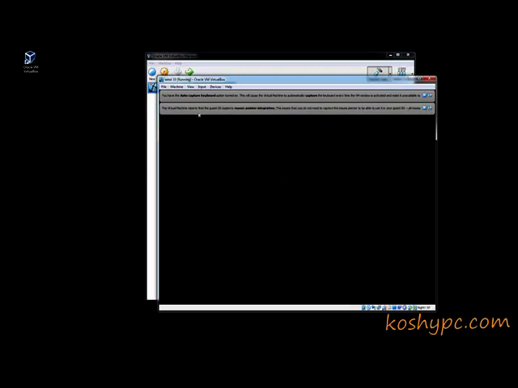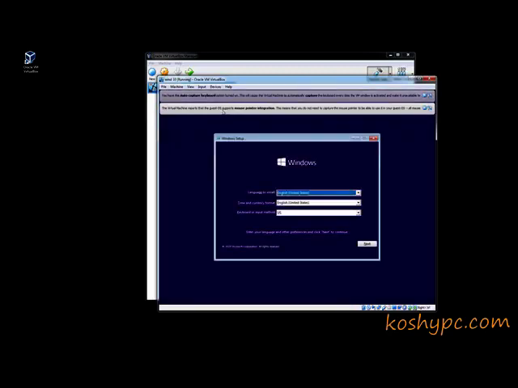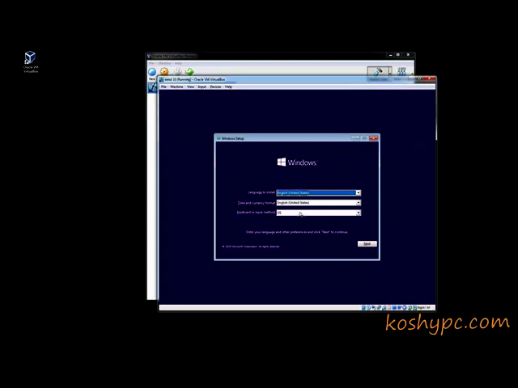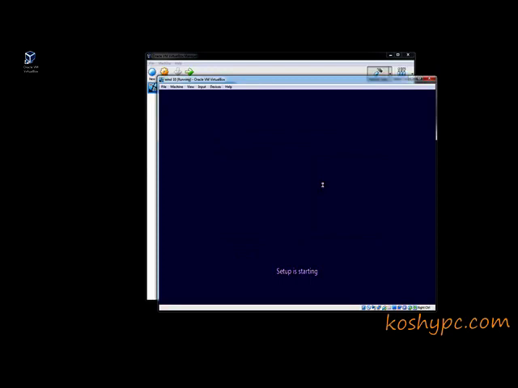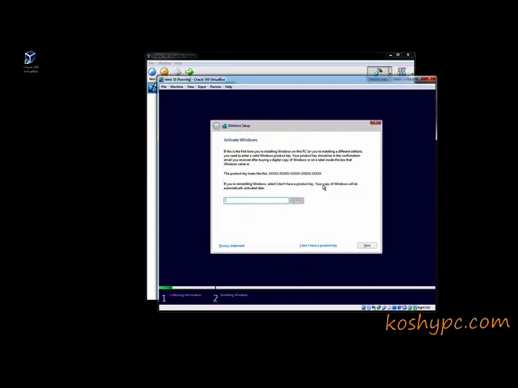Okay, the start is telling us about capturing the keyboard and mouse, and I am going to close this one and close this one. Okay, English United States, no, I would like United Kingdom, and I will say next, and I will install. The process is exactly the same as installing Windows 10.